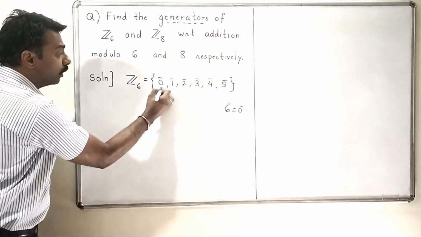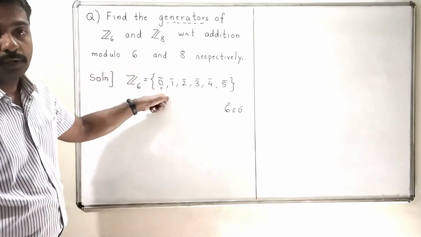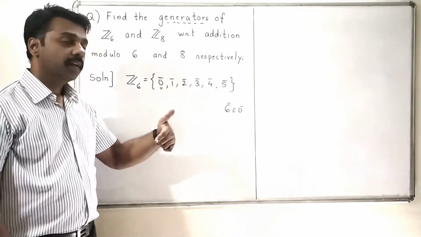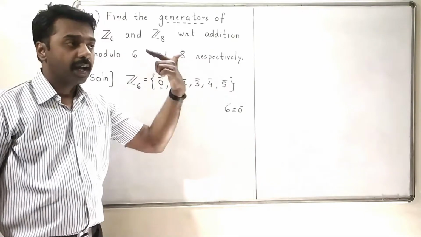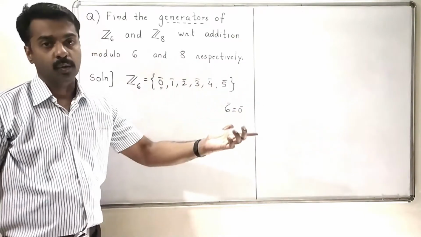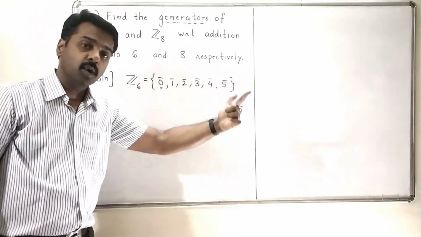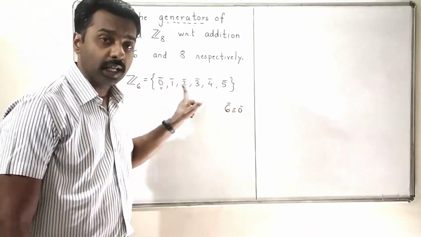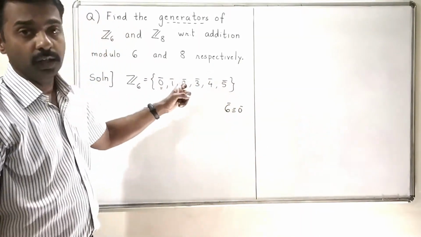Obviously 0 cannot be the generator of this set, because if I add 0 to itself, I will always get 0. So 0 will not be able to generate all the other elements of this particular set.